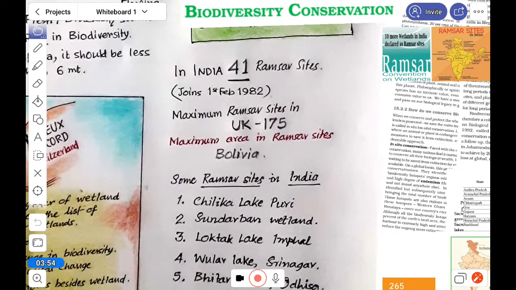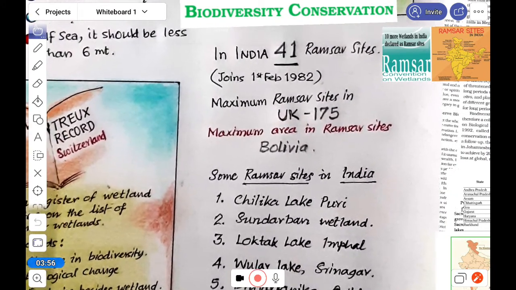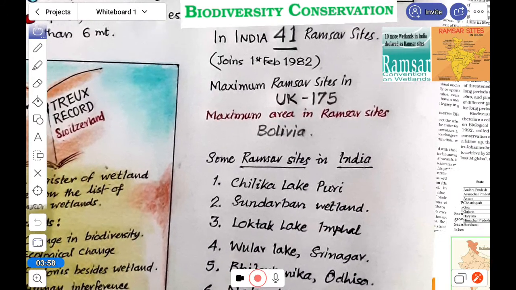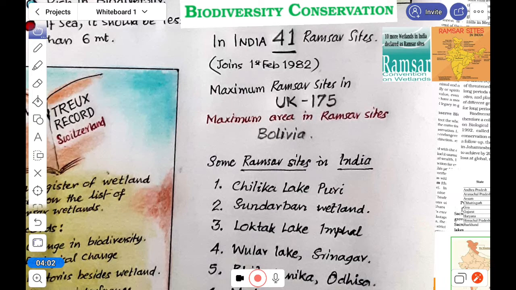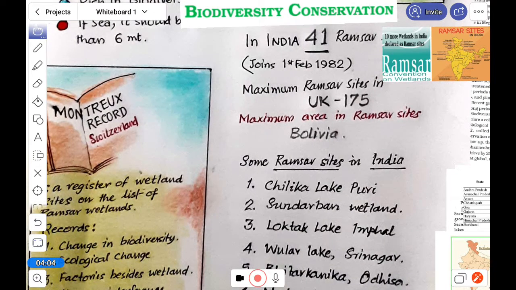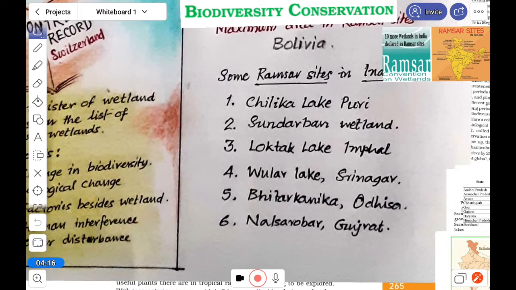Now, in India, there are 41 Ramsar sites. India joined on 1st February 1982. The maximum number of Ramsar sites is found in the UK, but the maximum area is covered in Bolivia. There are some Ramsar sites which you can see.